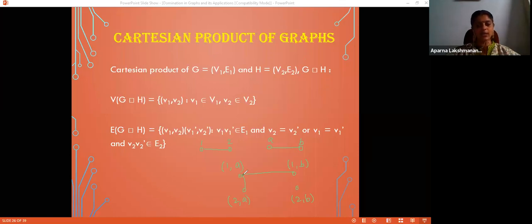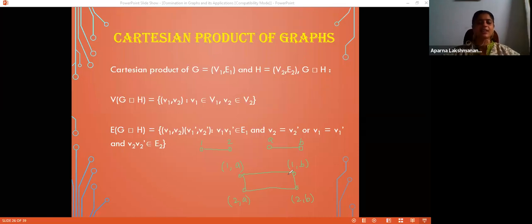Similarly, 2 is equal to 2 and A is adjacent to B gives me this edge. 1 is adjacent to 2 and B is equal to B gives me this edge. Okay, so this is the Cartesian product of K2 with K2. You can check that these two vertices are also not adjacent. First coordinate and second coordinate, both are different. So there cannot be adjacency between them.